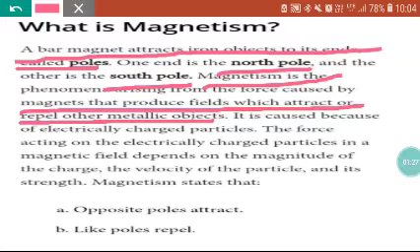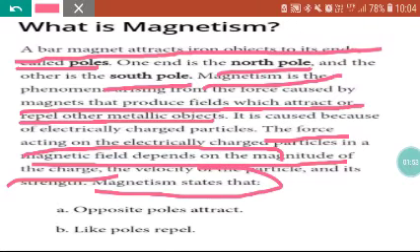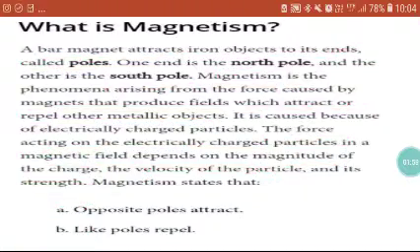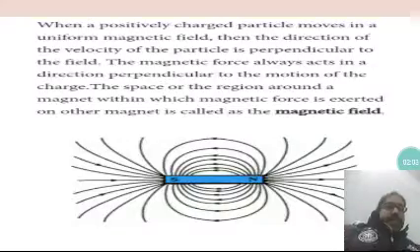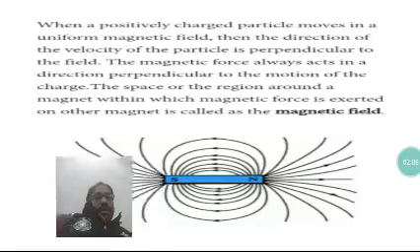Then the force acting on electrically charged particles in a magnetic field depends on the magnitude of the charges. Obviously, if the charge is bigger, a bigger field will be created. You have already discussed that in the electricity chapter. So magnetism says that opposite poles attract and like poles repel each other. Here, magnetism has been explained with the help of a figure.